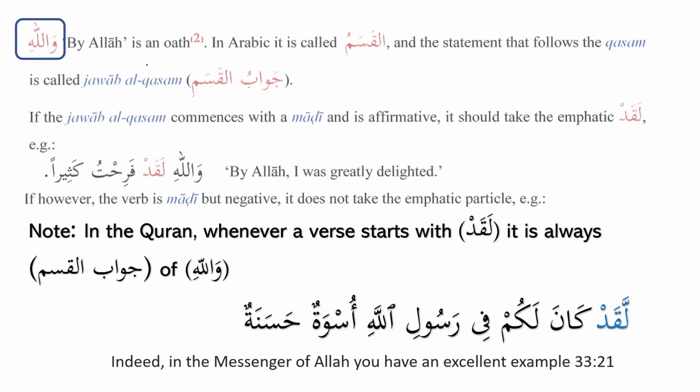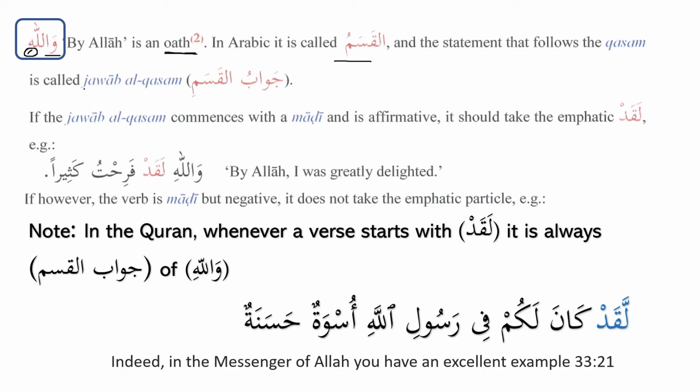Wallahi, by Allah, is an oath. So this waw is waw al-jarrah, which is harf jar. That's why the noun that follows it is majroor. That's why we have the note over here that this is an oath. And whenever this waw is used in the Quran, this is waw al-qasmiyah, or we call it al-qasam, which is used in the Quran, and the statement that follows the qasam is called jawab al-qasam.